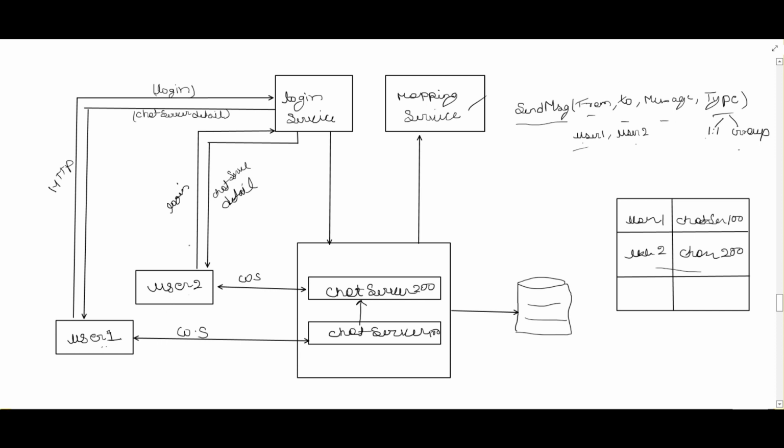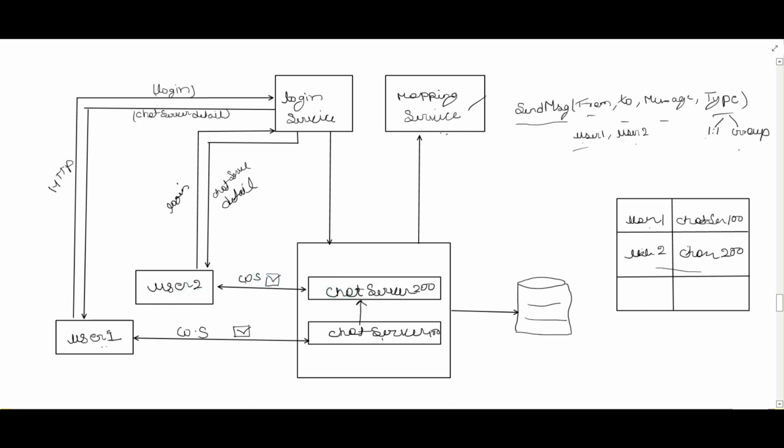I'll reiterate one more time how everything will work. First, when the user logs in via HTTP, the user will be authenticated and will get the chat server detail. Then the user will connect to that particular chat server via the WebSocket. In the same way, user one and user two are connected. Now when user one wants to send a message via the WebSocket, user one sends the message to one of the chat servers. Then this chat server will contact the mapping service. The mapping service has all the details of which users are connected to which chat server. Then that chat server will send the message to the particular chat server the user is connected to, and that server will send the message to that particular user.